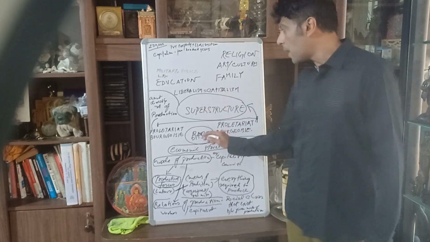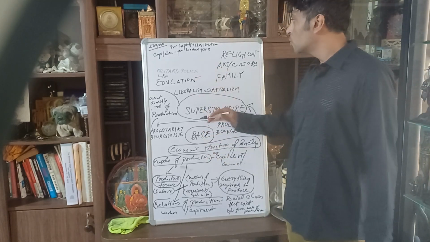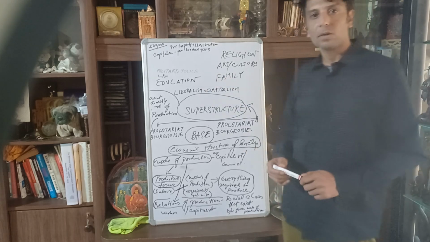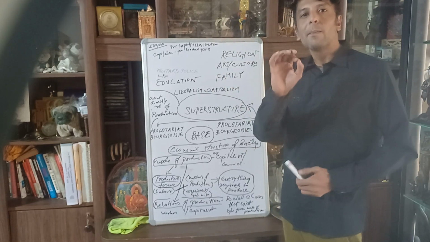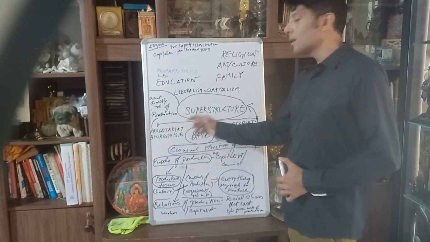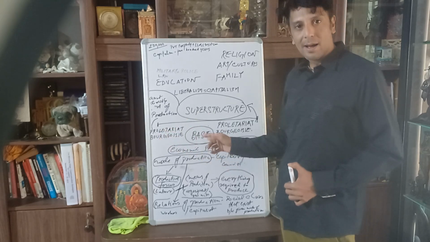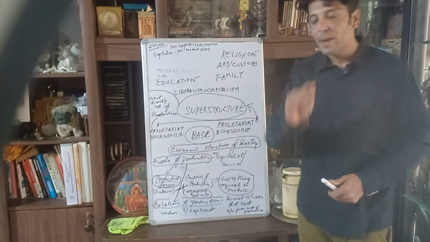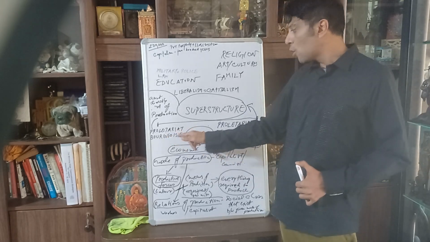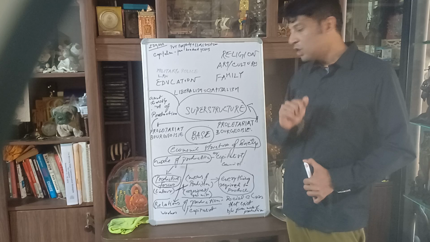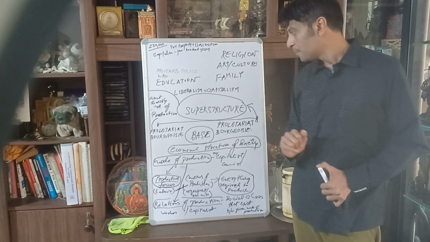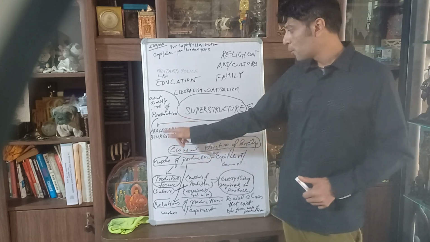Let us see what the parts of the base are, and then we'll come to the parts of the superstructure. So, the base has two very important parts. One is the proletariat, and the other is the bourgeoisie. Let's focus on the spelling: bourgeoisie. I repeat, bourgeoisie. Okay, that's bourgeoisie and proletariat.